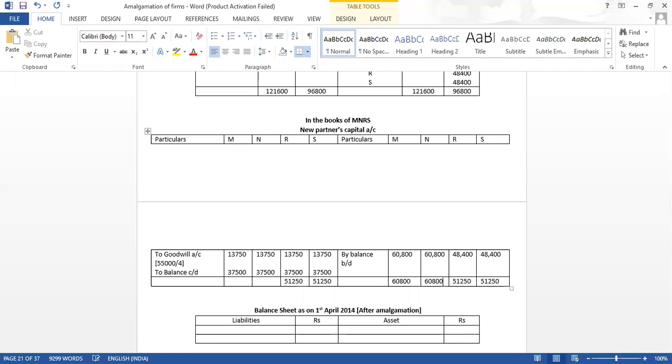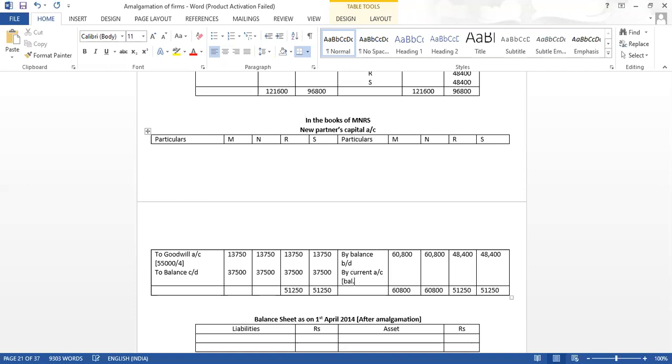So both the places we will get by current account balancing figure. Here also debit side also we will get to current account balancing figure.